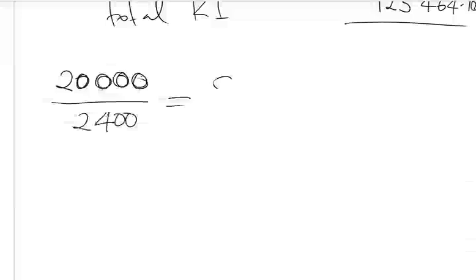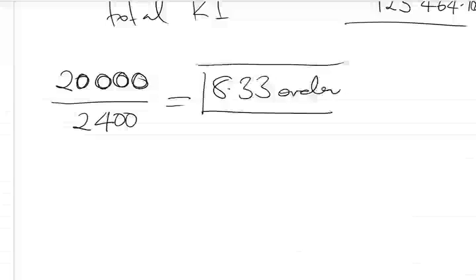So let us see if we are ordering 2,400. How many orders would you make during the year? So during the year, if we are to order as prescribed, that's 2,400, how many orders would you have during the year? We would have only 8.33 orders. These are the number of orders that we can have during the year if we were ordering 2,400, so that we can take advantage of the discount. So let us look at how much we would pay for.